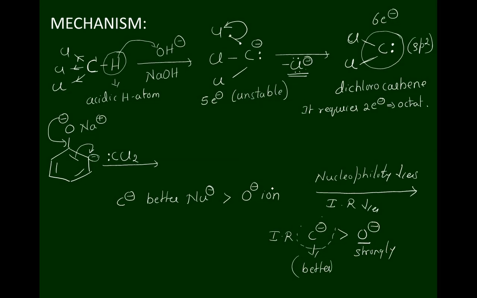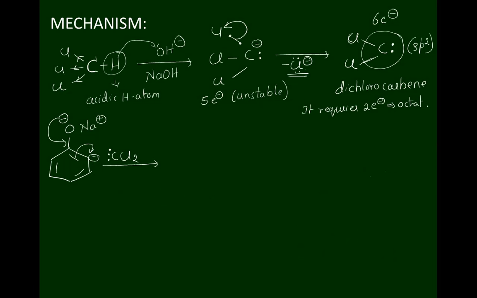Therefore, this dichlorocarbene attacks the negatively charged carbon atom on the benzene ring but not the oxygen atom. So this dichlorocarbene attacks here. It forms an intermediate like this, with double bond, O Na plus. Now this negative charge comes here, and here we have hydrogen and CCl2. It attains its octet structure, with a double bond, and the molecule is unstable.